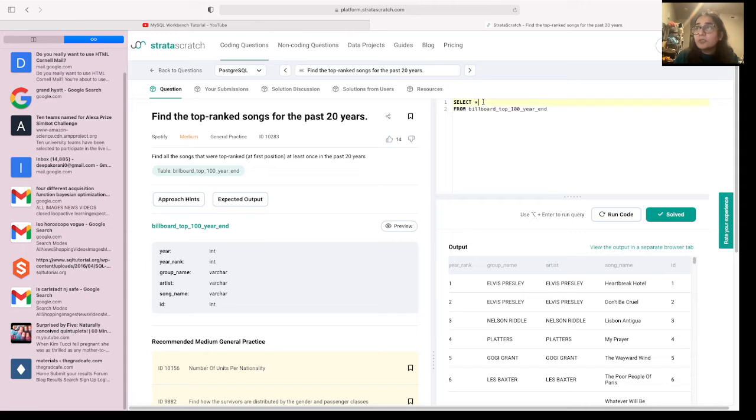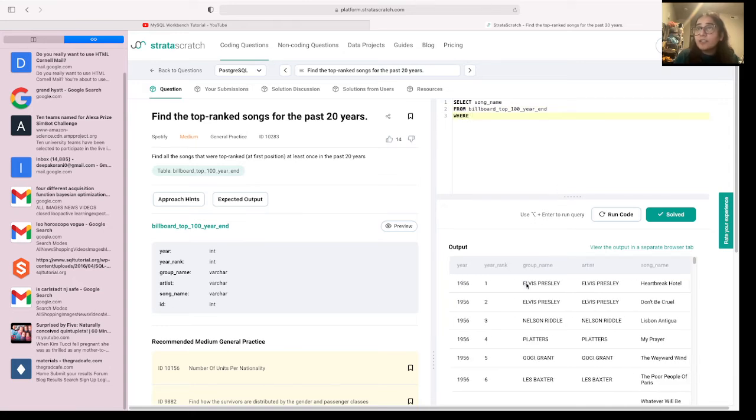So we need to select only the distinct song names. But let me just put the song name for now and see how the output looks like. And as I said, they're saying that they were top ranked, so the year rank is equal to 1. And we need to make sure that these are only songs that were seen in the past 20 years. So to do that, we have to call a date part function, which will take in the year, which is taken in the year column, and then we need to pass in a current date.